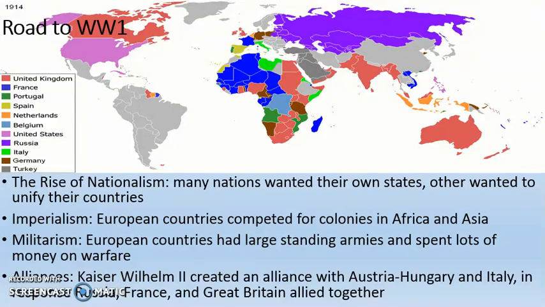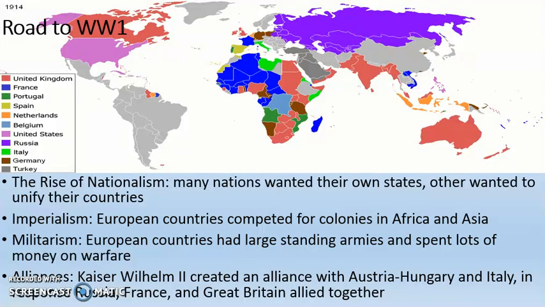Nationalism is going to be a big problem in Europe because Europe is composed of lots of multi-ethnic empires, so empires that are composed of multiple nations. So a lot of empires want to break up because the nations that reside in that empire want their own states. They want nation states. We've talked about this in the last unit. So the first thing that's going to lead to World War I is the rise of nationalism.